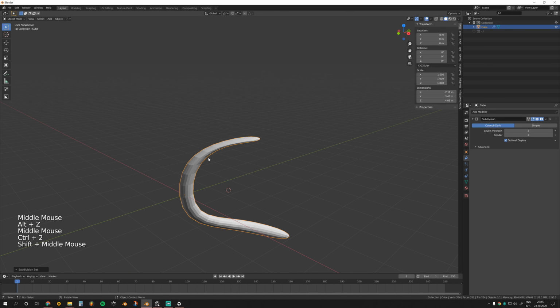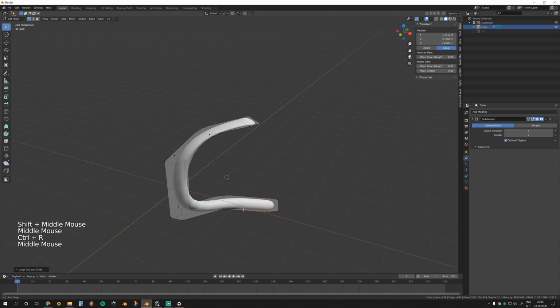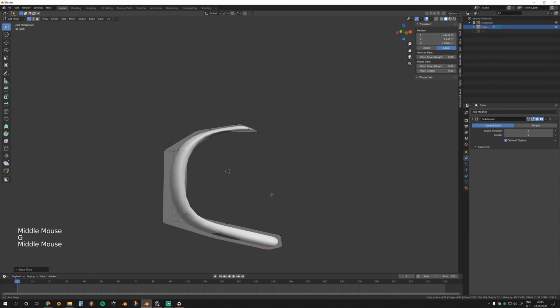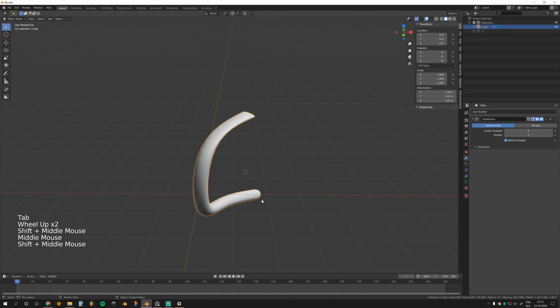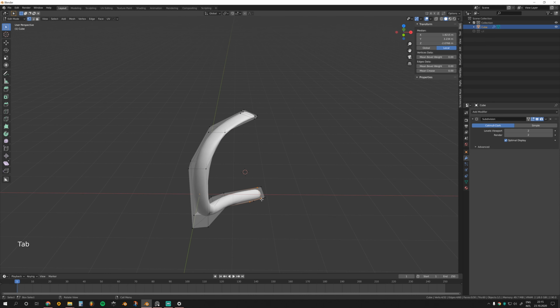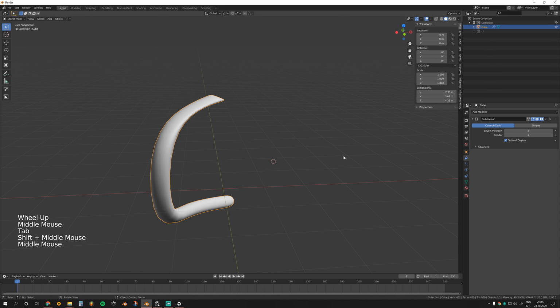Apply subdivision surface, shade smooth, add supporting edge loops, and I just forgot to move the geometry in edit mode so it will not overlap in the future.